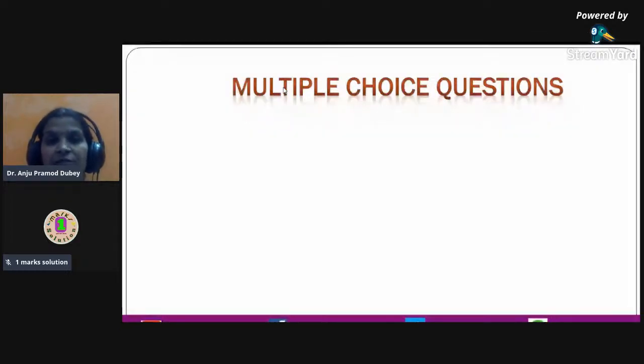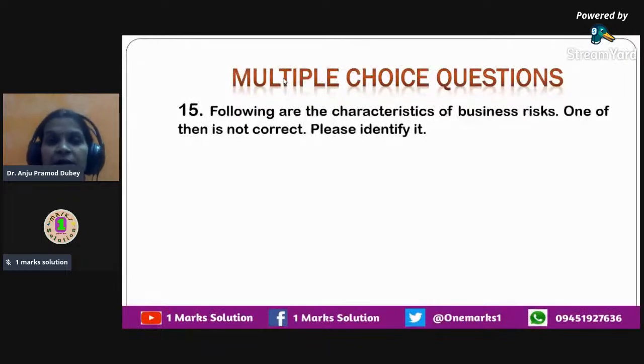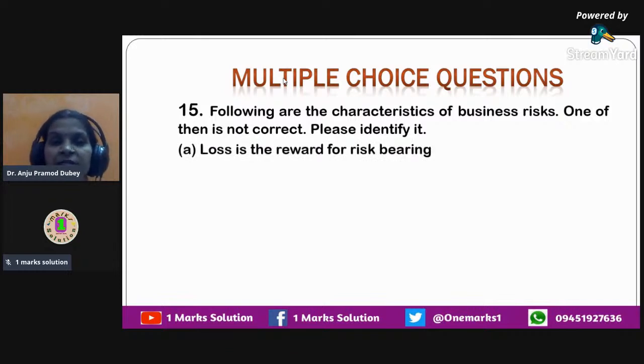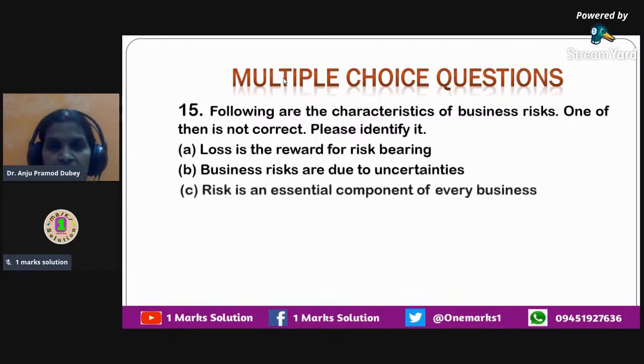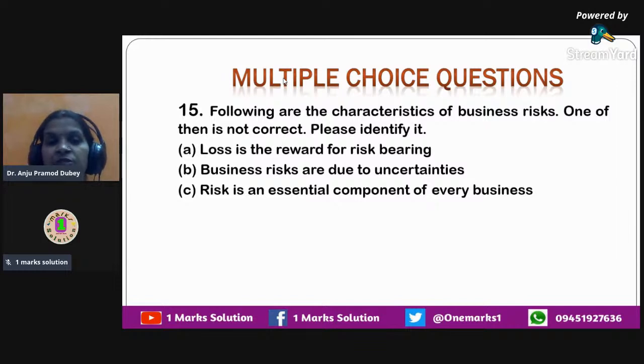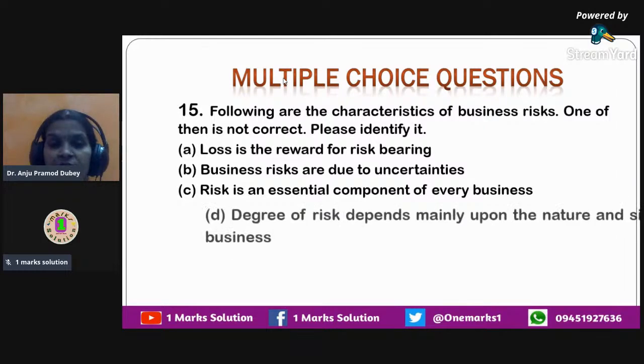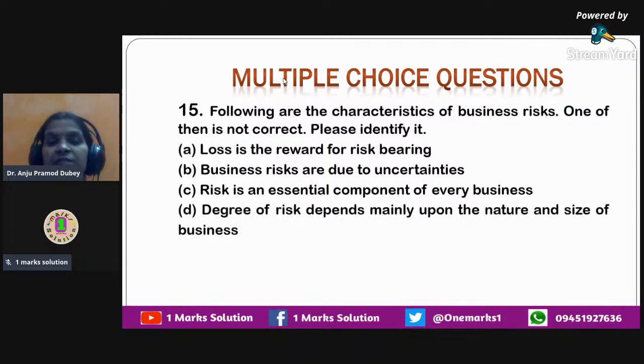Okay, the next question that we have over here is, following are the characteristics of business risks. One of them is not correct. So please identify one of the characteristics of business risk which is not right over here. The first one is, loss is the reward for risk bearing. Business risks are due to uncertainties, second option. Third option is, risk is an essential component of every business. And the last one is, degree of risk depends mainly upon the nature and size of business. So these are the four options.